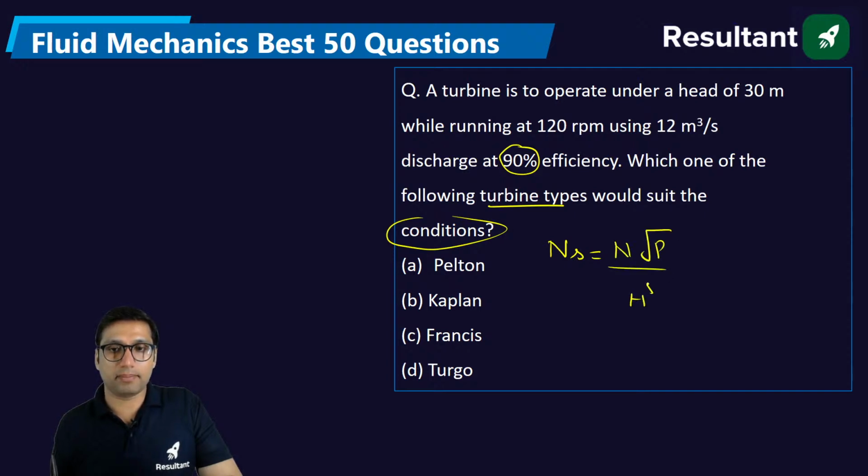Yeah, basically he is recalling the formula for the specific speed of pump, which is N root Q, H power 3/4. So that's why he is having confusion.